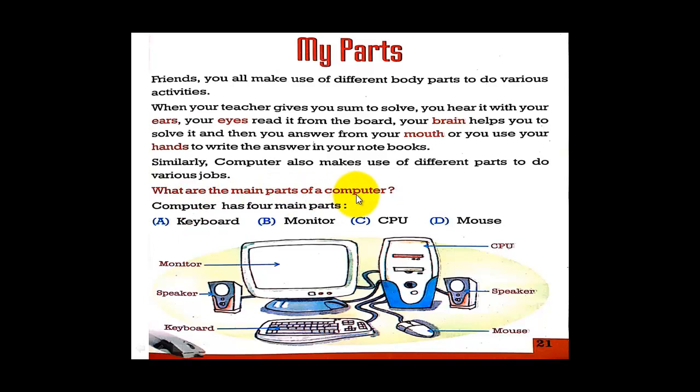Now, what are the main parts of the computer? There are many parts of the computer, okay, but there are only 4 main parts of the computer: a keyboard, a monitor, a CPU, and a mouse. Okay, there are other parts also other than this, but